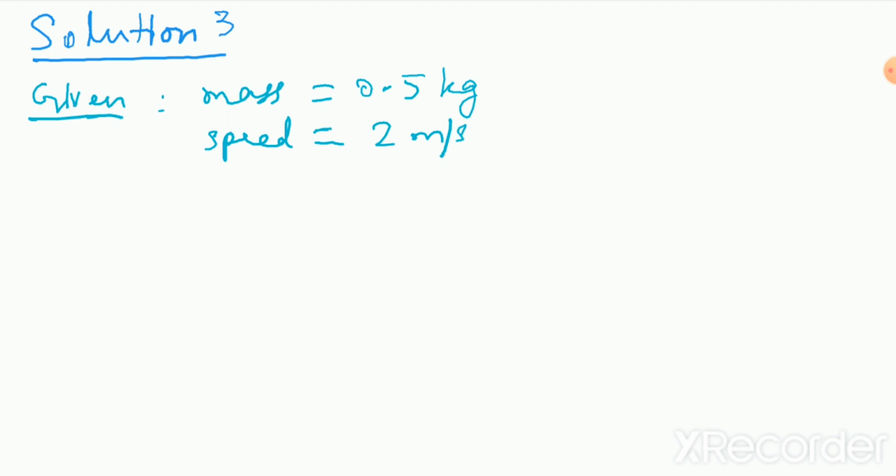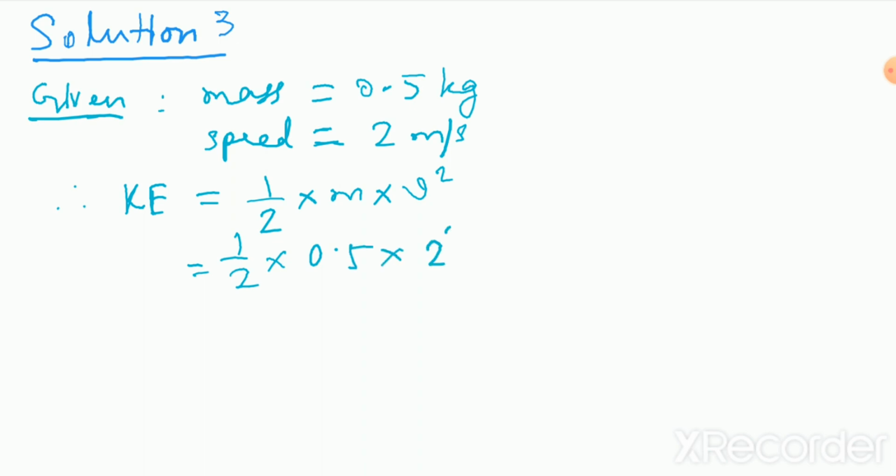Fine, hence what will be the kinetic energy? Therefore kinetic energy of the trolley when it is moving is half into m into v square. So this turns out to be half into m, meaning 0.5, into v square, meaning 2 square. So you can write half into 0.5 into 4.